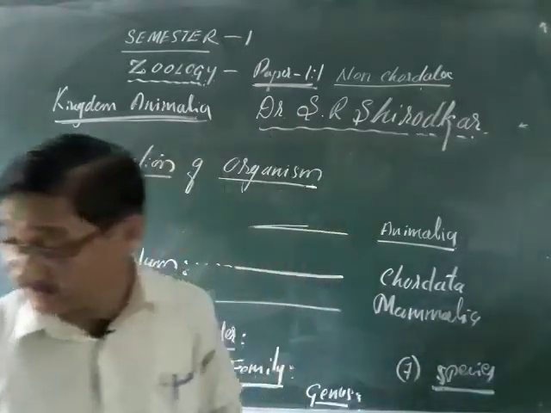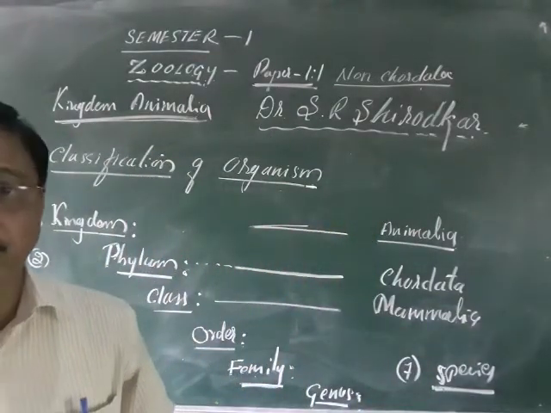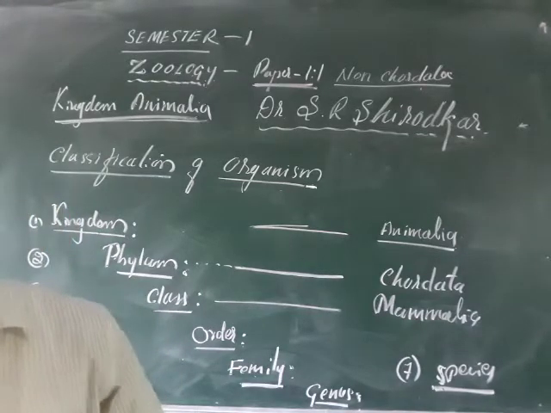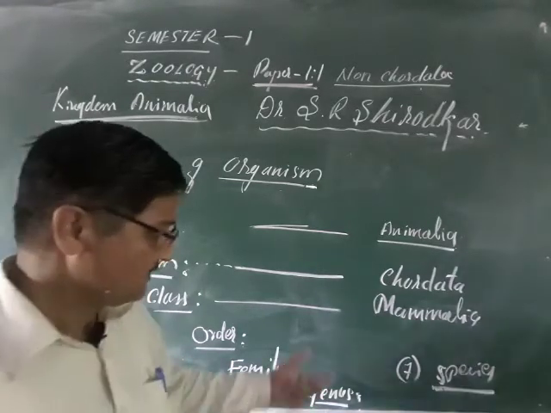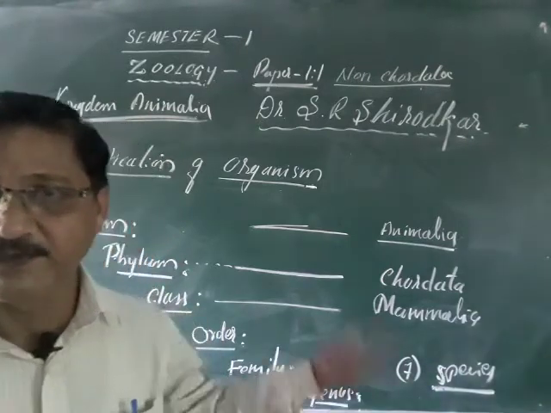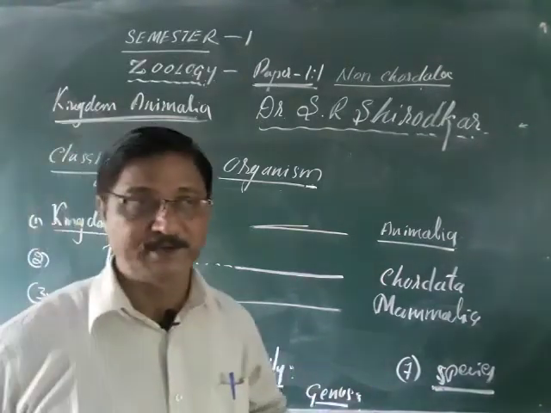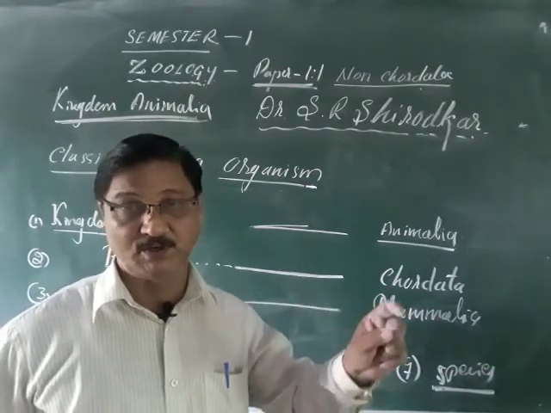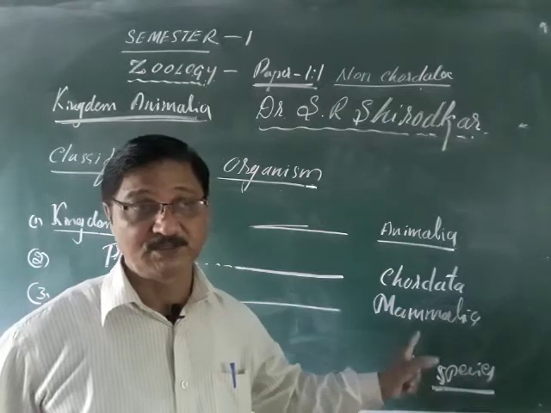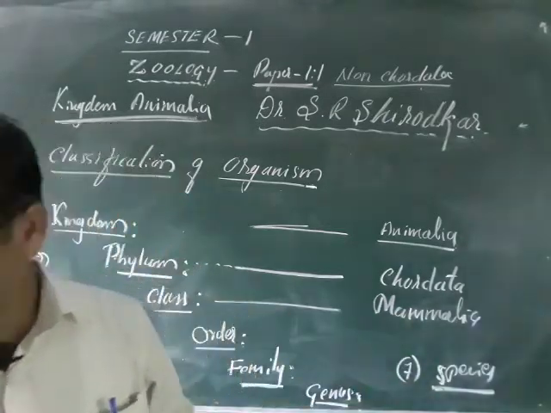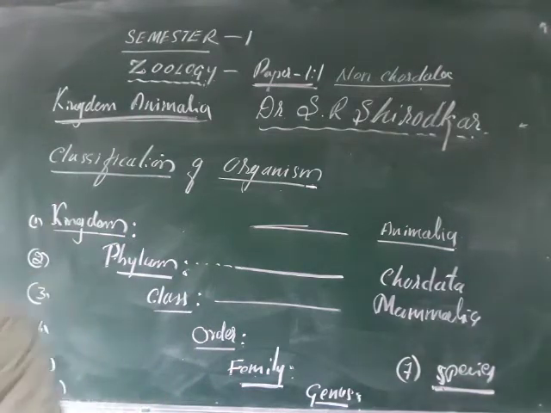You know very well that Chordata means chorda. Generally you know that backbone-having animals are called the Chordata, and without backbone they are called the non-Chordata. But actually chorda means string. The presence of notochord is called the chordates or the vertebrates, and absence of notochord is called the non-Chordata, or invertebrates.